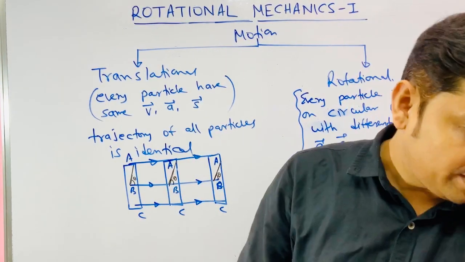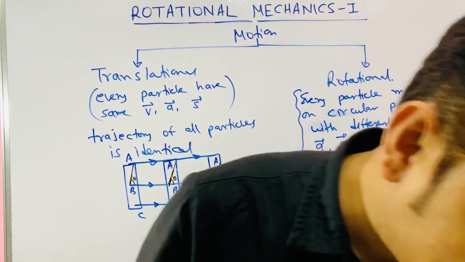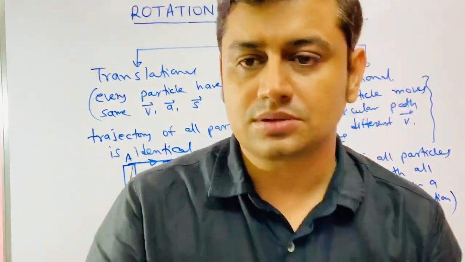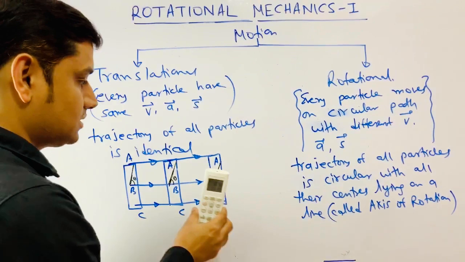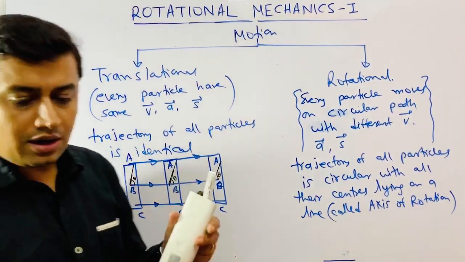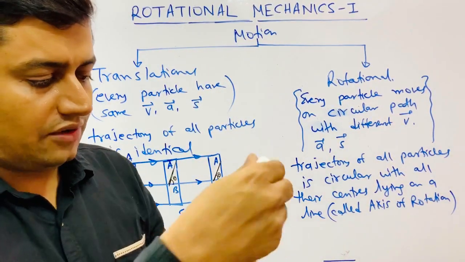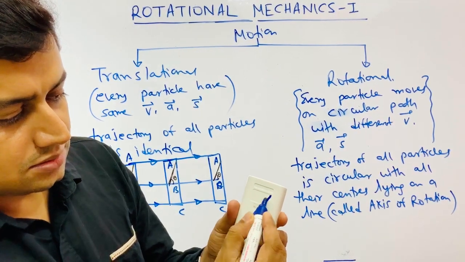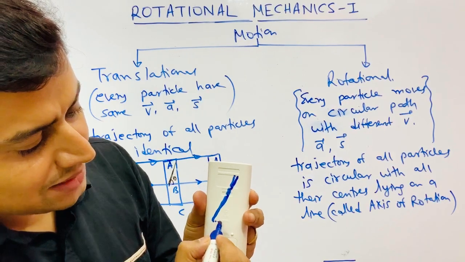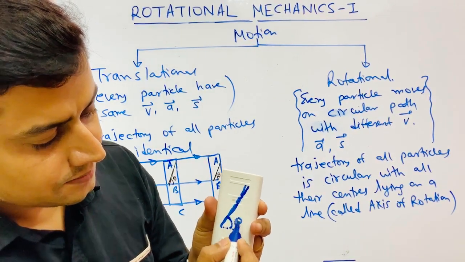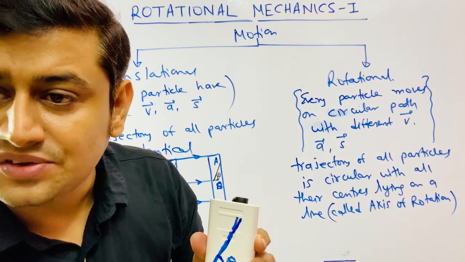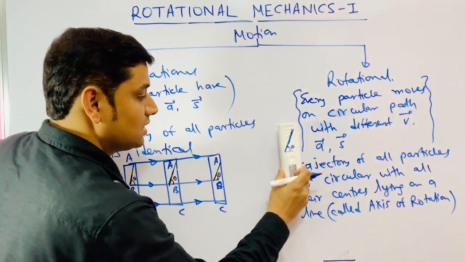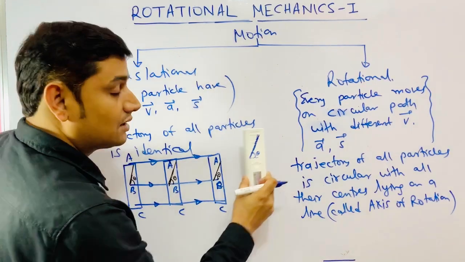So if I am moving something like this, see, this is a remote, and I am moving this remote like this. If I draw an imaginary line here, and suppose this line makes some angle theta with any axis, and if this angle remains fixed as this moves, this is said to be translational motion.